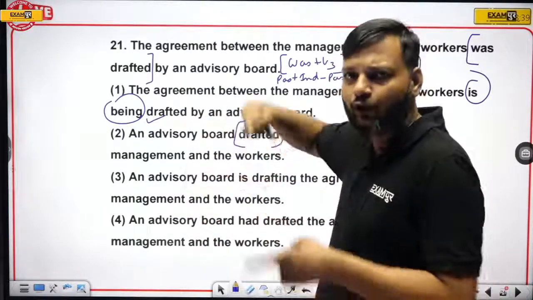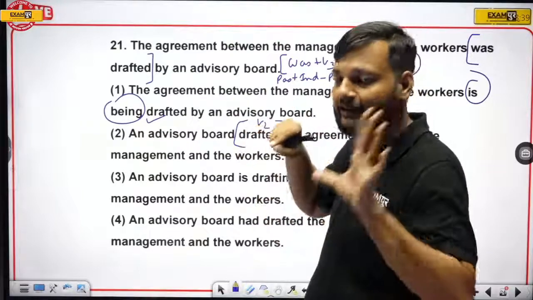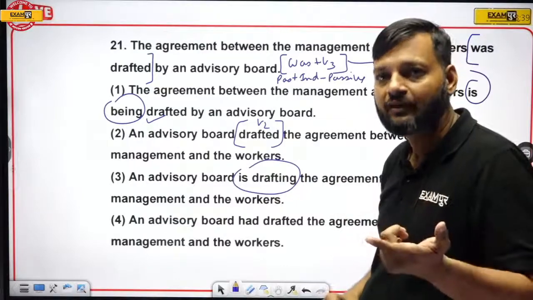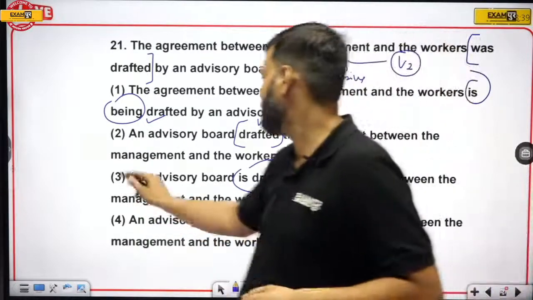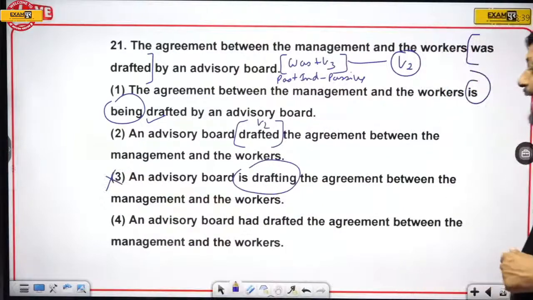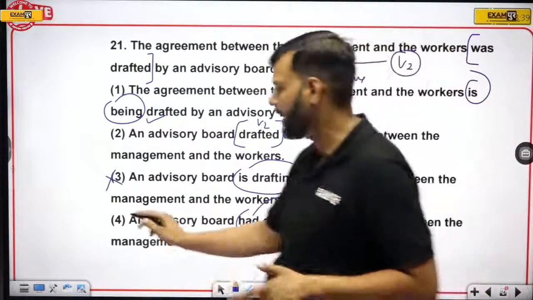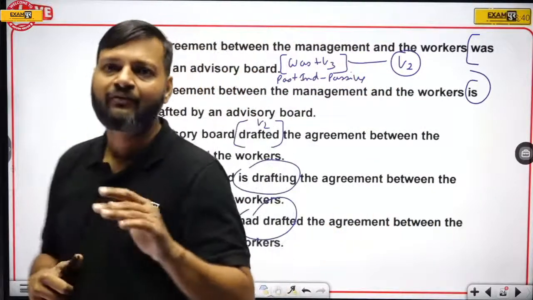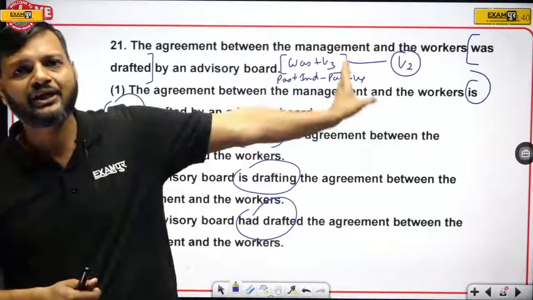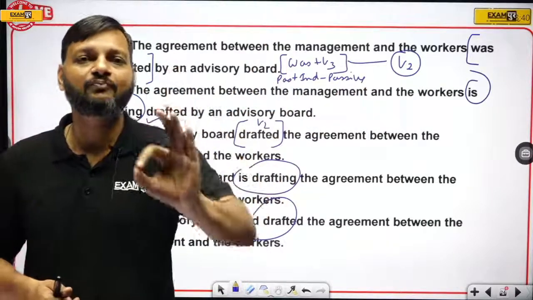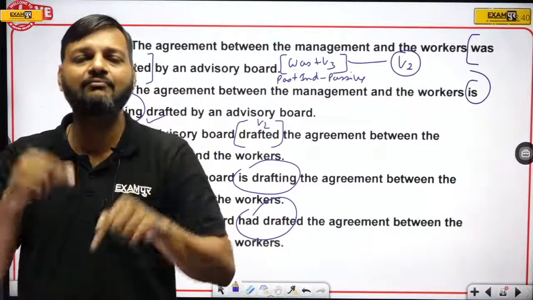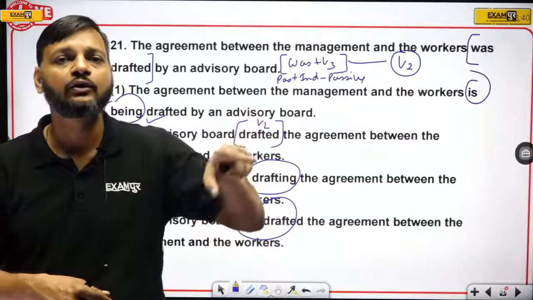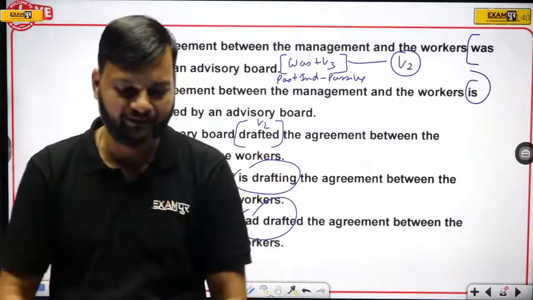Since the question is also passive, its answer should be active. Now here we have "is drafting." Is drafting is continuous, but we need past indefinite, that is second form, so cannot be the answer. And option number 4, "an advisory had drafted," has "had drafted," cannot be the answer. Only one option is there, option number 2, which has second form of verb, which is in past indefinite tense. And since the question has was plus V3, it means it was past indefinite passive and its answer must be past indefinite active. So the second form is the verb that we should look for. Okay, so option number 2 is the right answer.